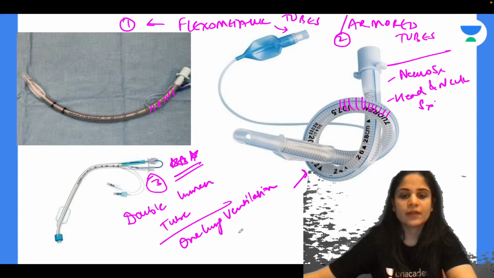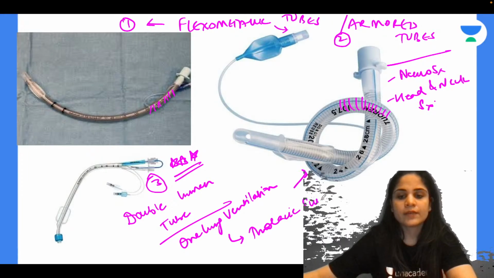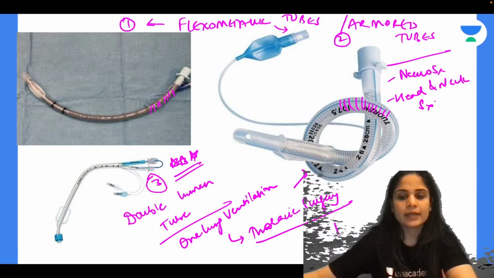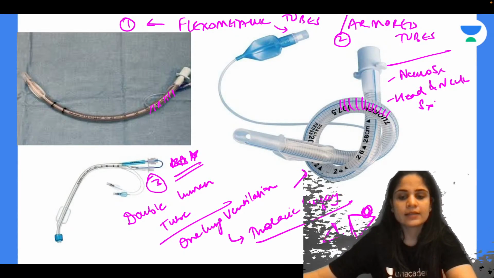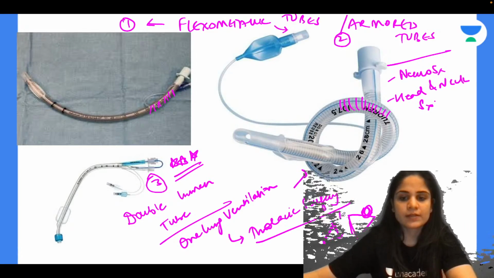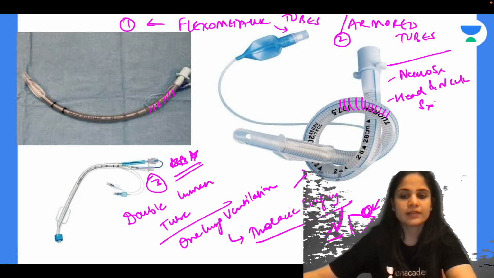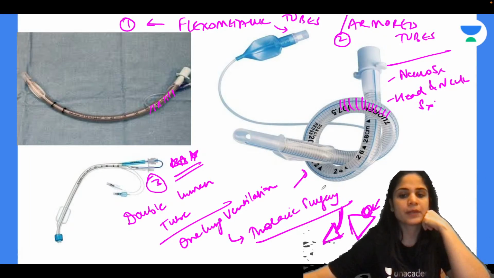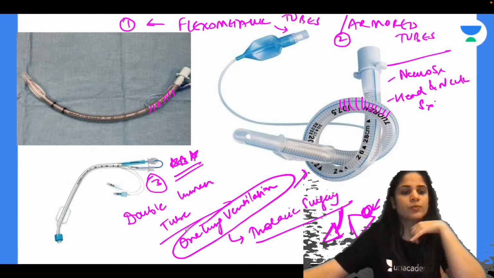Remember, whenever we have thoracic surgery, when we are operating on the lungs, suppose there's a tumor on one side of the lung and the other side of the lung is normal. So when you have to ventilate the patient on one side, I want to ventilate only this lung, and the other lung, the one which has the tumor, has to be deflated, because I want to operate on it. So for one lung ventilation, I will use this double lumen tube.